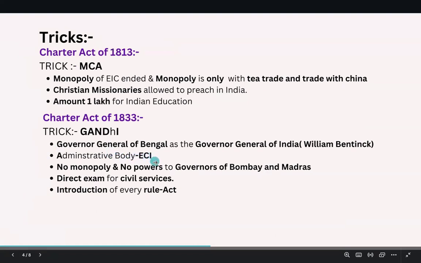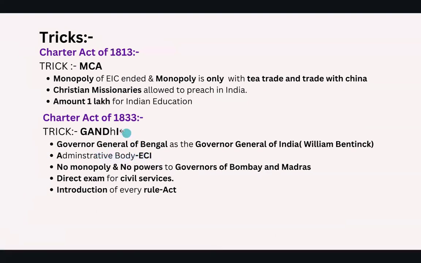So the East India Company is an administrative body from the Charter Act of 1833. Next, no monopoly and no powers to the governors of Bombay and Madras. The monopoly has been completely ended, and the powers were taken away from the governors of Bombay and Madras.